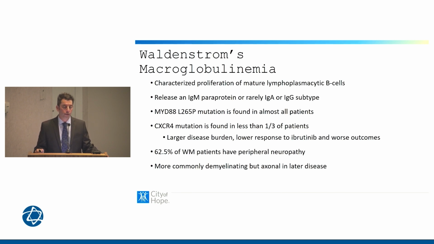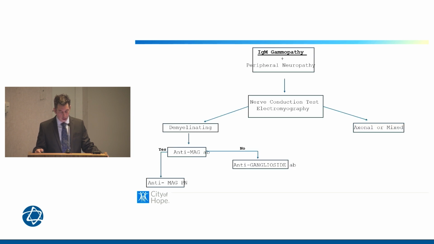Peripheral neuropathy is relatively common in Waldenstrom's, in the presence or even absence of the anti-MAG antibody, occurring in more than 60% of patients. And again, most commonly demyelinating, but in advanced disease that gets left undiagnosed, we can see axonal disease later. Now, if the anti-MAG antibody is negative, as seen here, this is an important test to get.